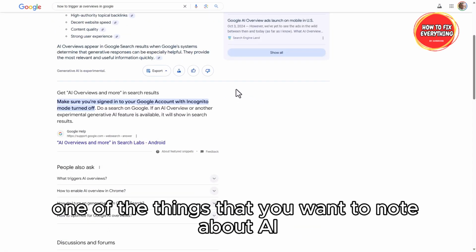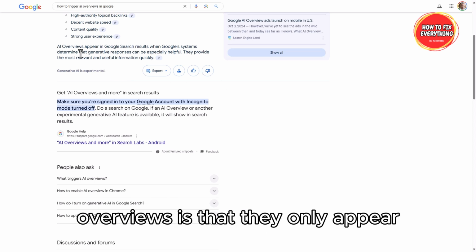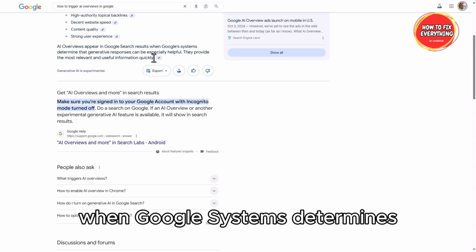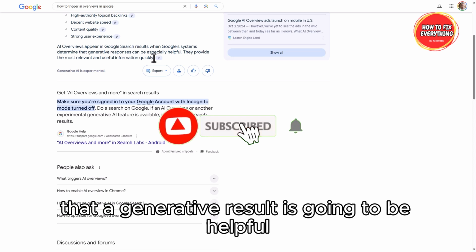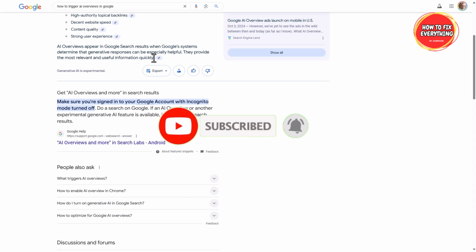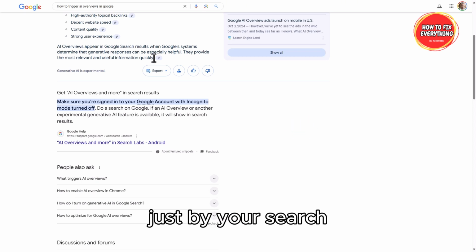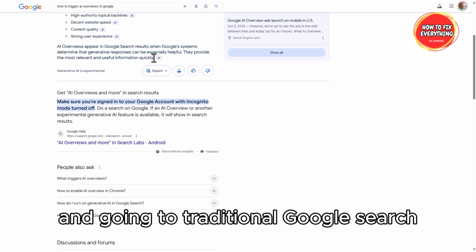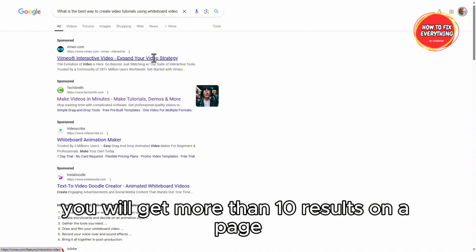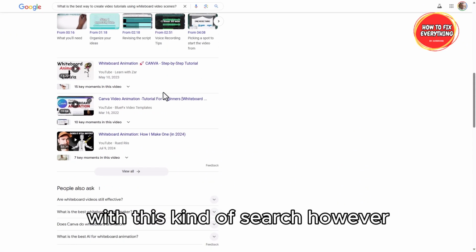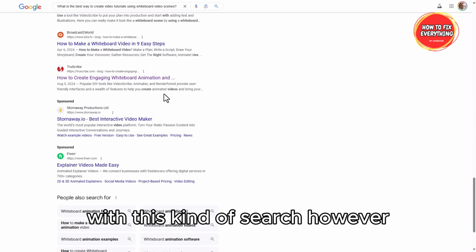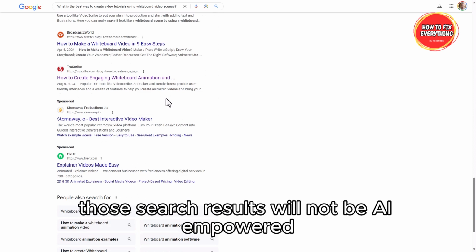One of the things that you'll want to note about AI overviews is that they only appear when Google systems determine that a generated result is going to be helpful. So in other words, this is not something that you can trigger just by your search and going to traditional Google search. And so typically you will get more than 10 results on a page with this kind of search. However, those search results will not be AI empowered.